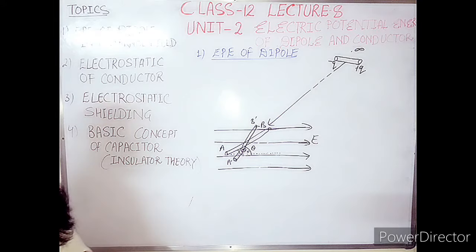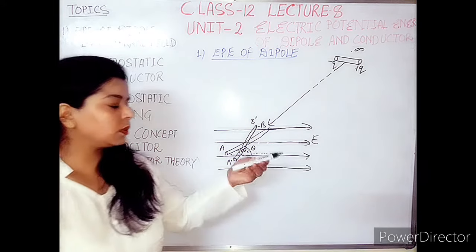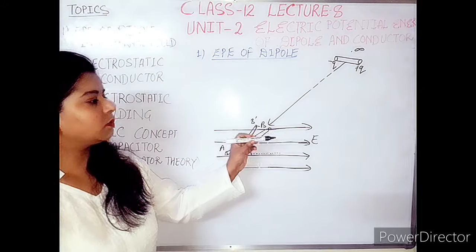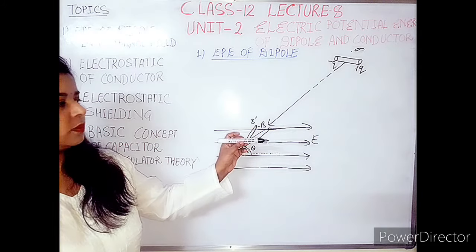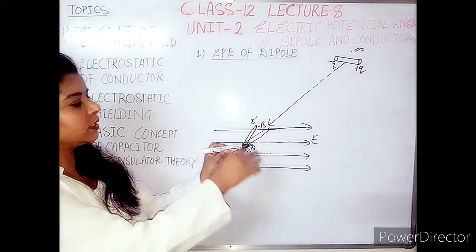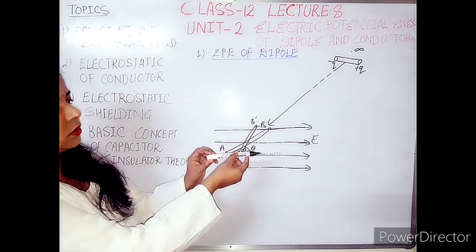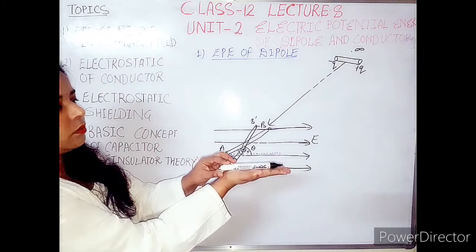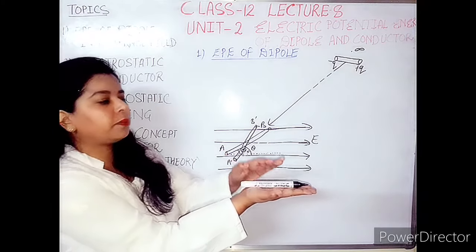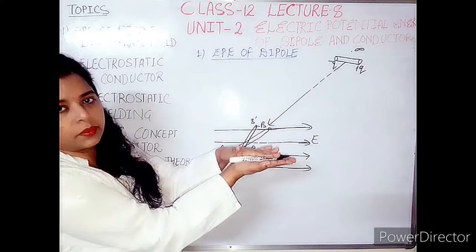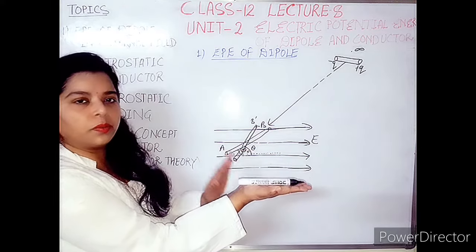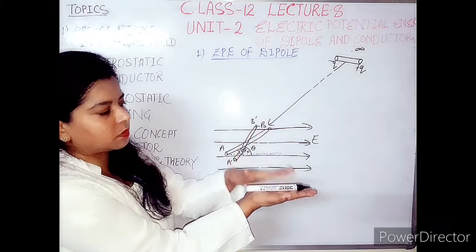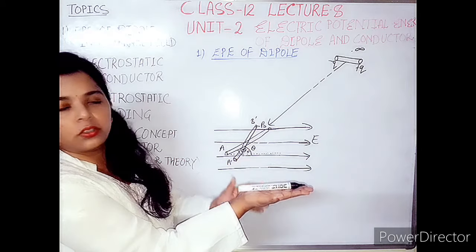If you want to keep this marker here, you can place it easily in this manner over the table. Let there be a table below this marker and you have kept this marker over this table. So this is the equilibrium position. Initially you have kept this marker in the horizontal position over the table.